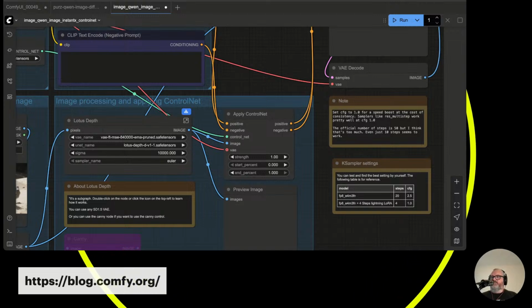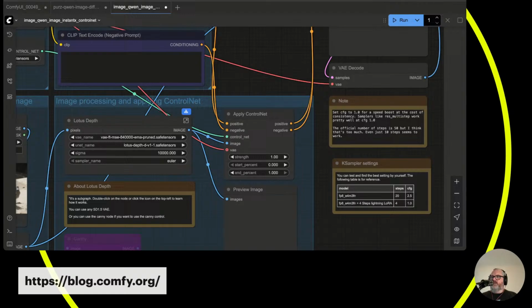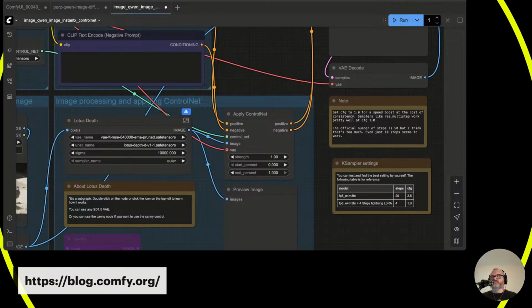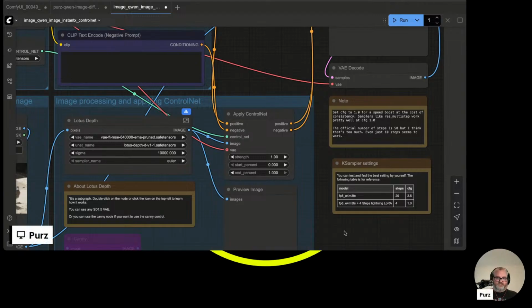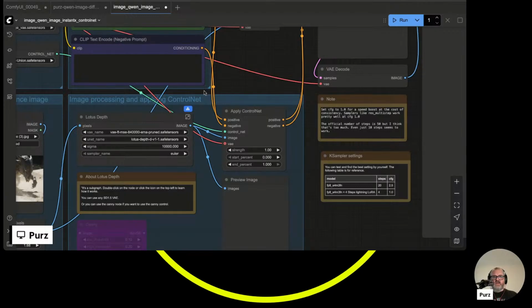Which image model has the biggest variability of outputs? I don't know. That's a subjective answer, I think. Depends on what you're trying to do, really.